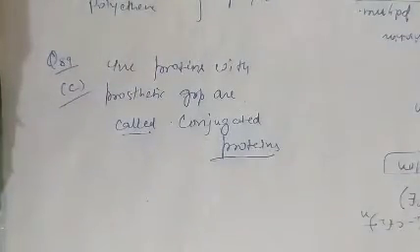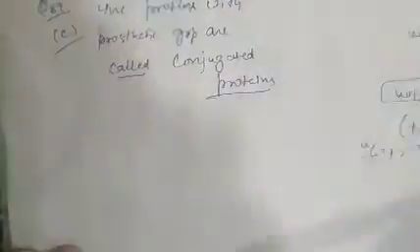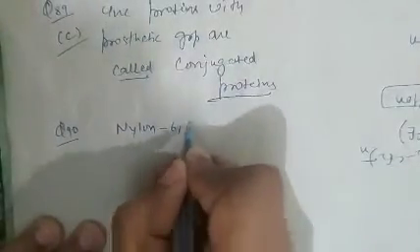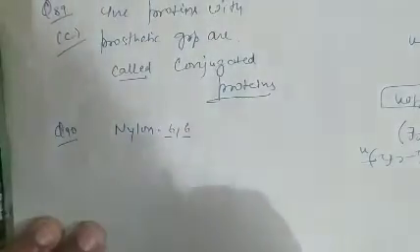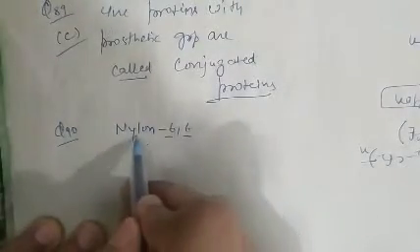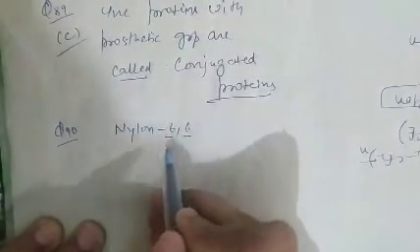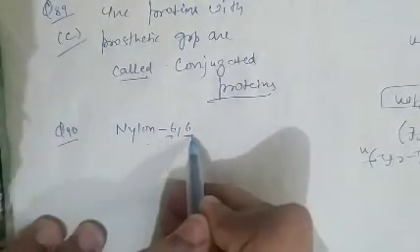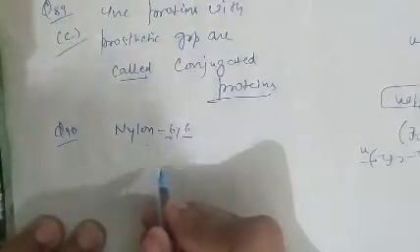See question number 90. In question number 90, what is given there? Nylon 66. It is called nylon 66 because the two monomers each contain 6 carbon atoms. Therefore it is called nylon 66.